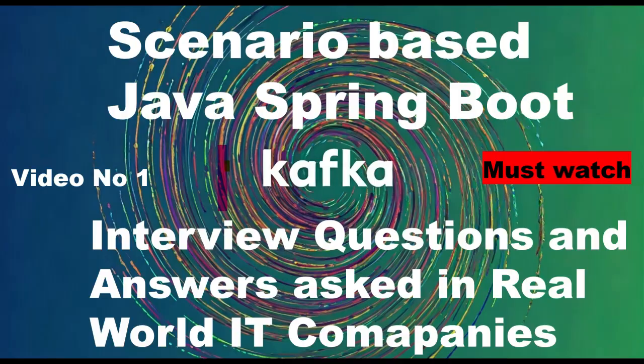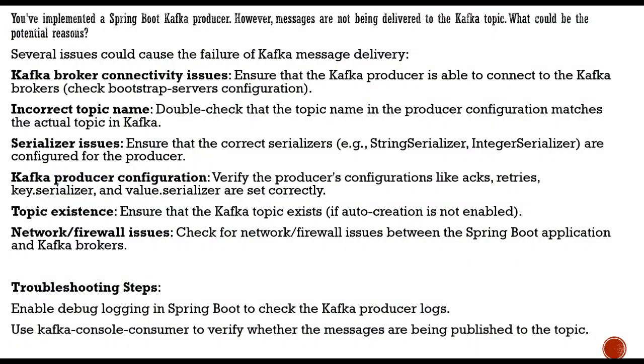Let's look at it. The very first scenario I would say is that you have implemented a Spring Boot Kafka producer. You must already know Kafka has a consumer and a producer. However, the messages are not being delivered to the Kafka topic. What would be the potential reason? Here the scenario is the messages are not going to the topic, so there are zero messages showing up. What would be the possible failure? We have to find out.